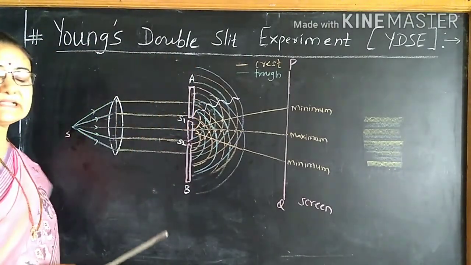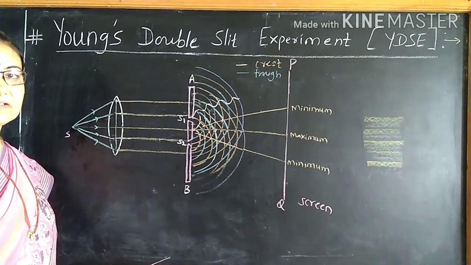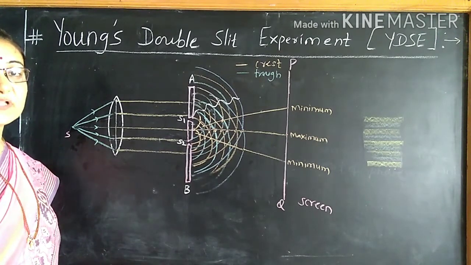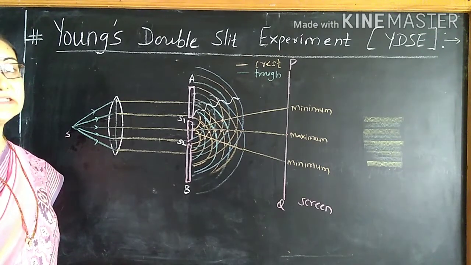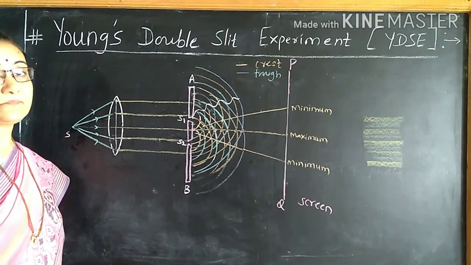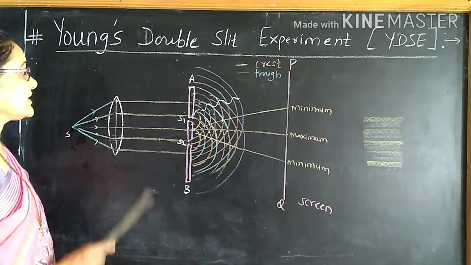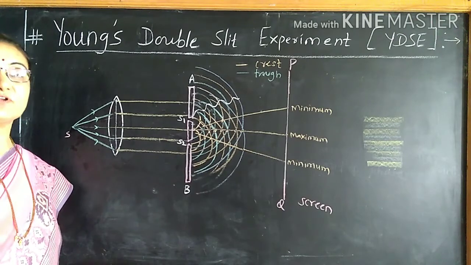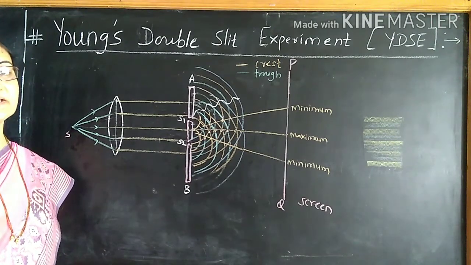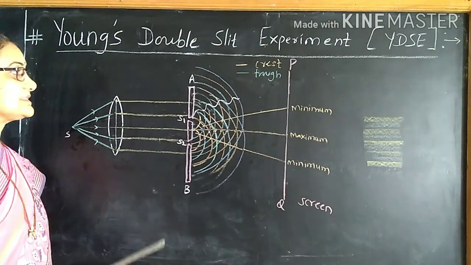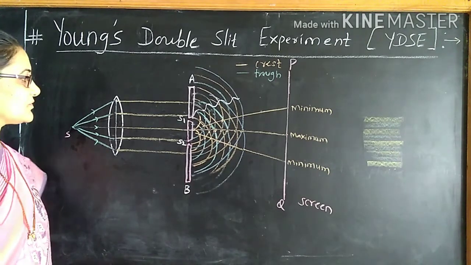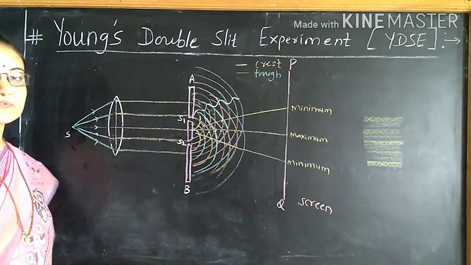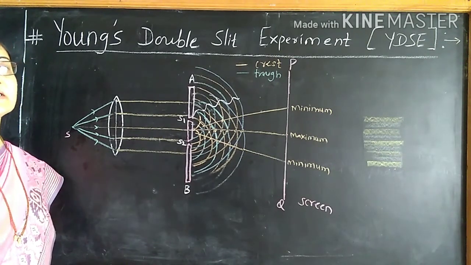Young's double slit experiment was the first experiment to demonstrate interference of light, in 1801. By using this experiment, we can determine the wavelength of a monochromatic source of light. By using Young's double slit experiment, we can produce two coherent sources. This is about YDSE.